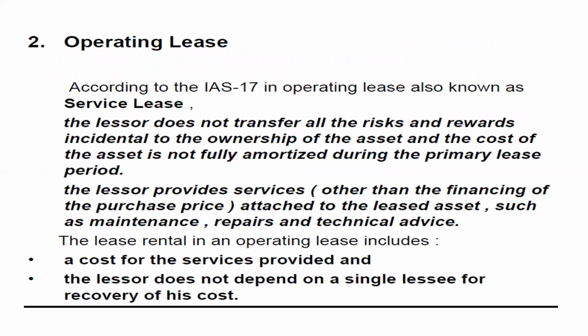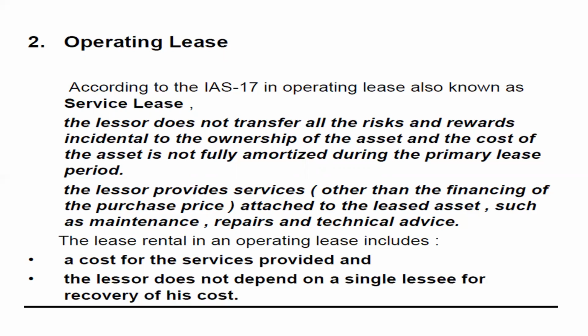Now, the other type of lease, the operating lease, is quite common, and financial lease is normally for business purposes. Operating lease is for any individual common person who uses the assets.